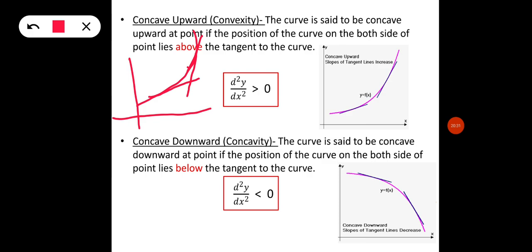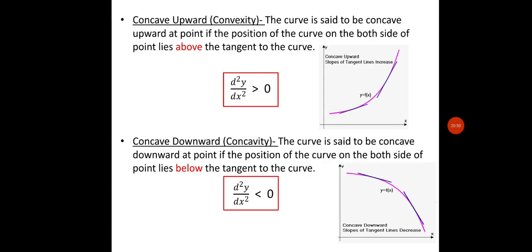By the definition, the curve is said to be concave upward at a point if the portion of the curve on both sides of the point lies above the tangent. This curve is lying above both tangents, so this is known as convexity.